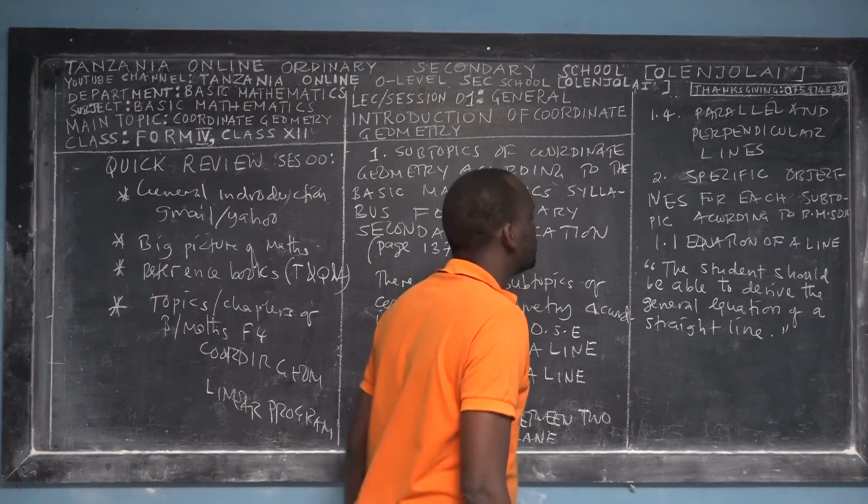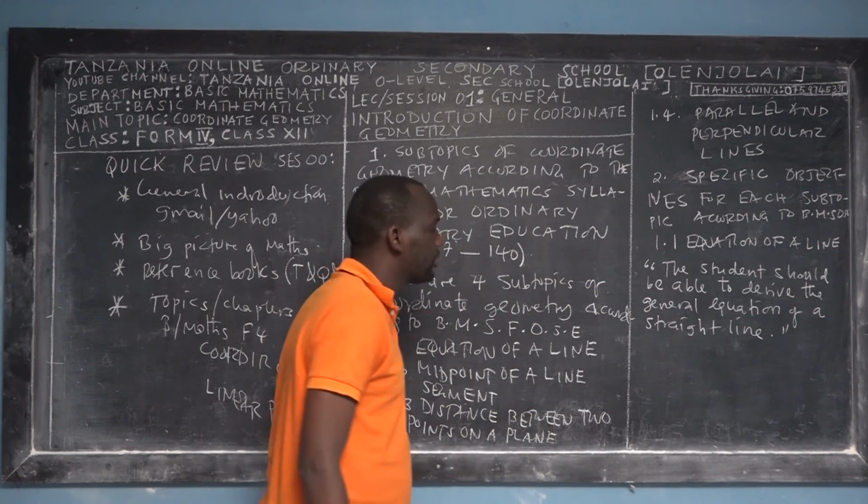That's the end of the quote. So you should be able to derive the general equation of a straight line.